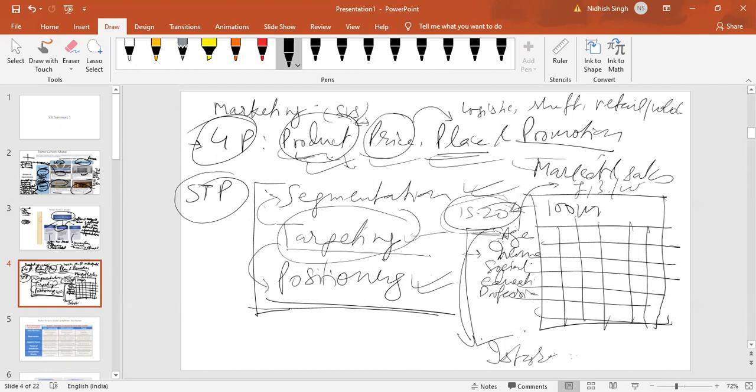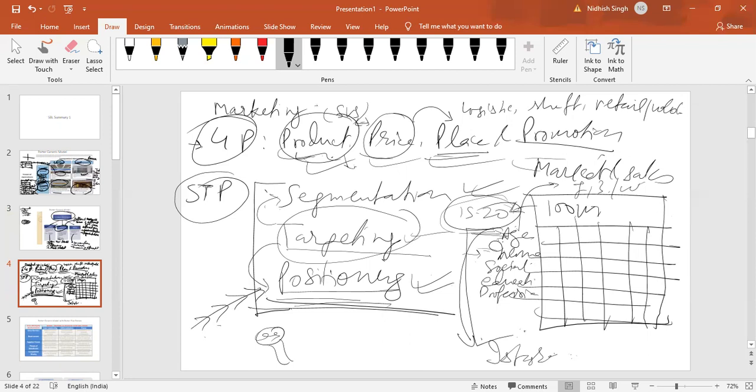And finally, positioning means how do you want to position your product and services, your organization, to this segment, maybe age or income class. Positioning also means what kind of image you want to make about yourself. How you want to be perceived in the mind of the customer. That is the definition of positioning. How you want to be perceived. You want to be perceived as good, bad, a mass marketer, or a very caring company, or a very aggressive company, or a very quality-driven company. What kind of impression you want to make in the mind of your segments. What is this process called? That is called positioning.